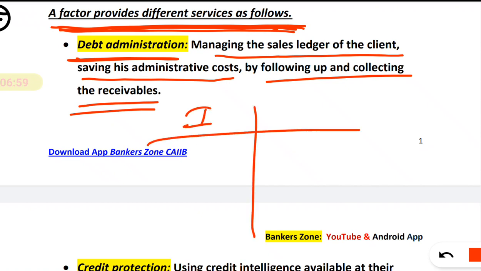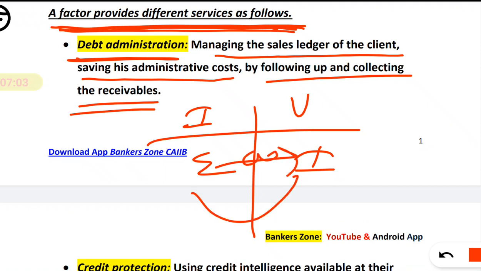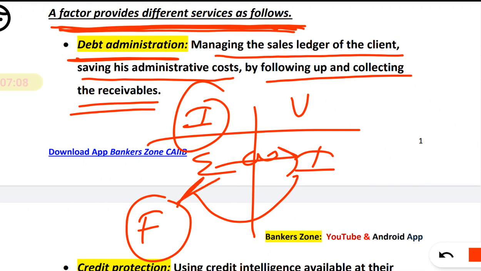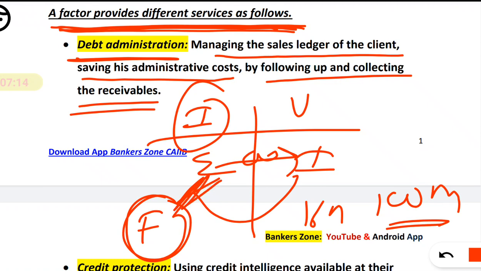So, India, USA, exporter, importer, goods have been sent and you will receive money, but here in India there is a factor who, instead of you waiting 6 months to receive 100 million, will immediately give you the money. That means the debt you have, say 100, will be transferred to the factor.